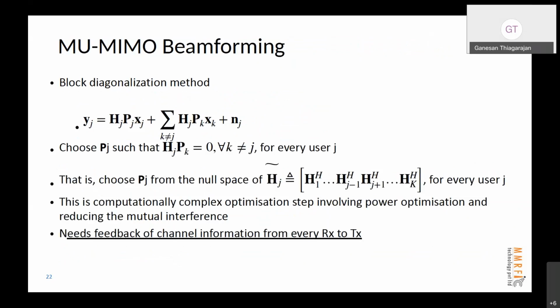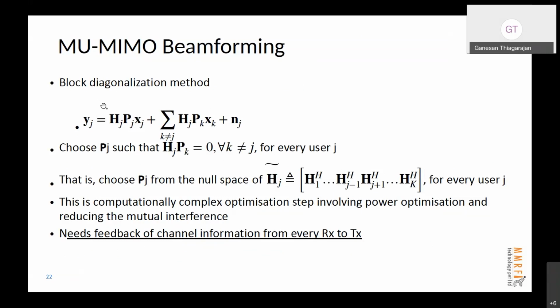And this is one of the popular algorithms called the block diagonalization method. In case you are interested, you can go and look at this paper. Actually, sorry, I forgot to put the reference. You can send me an email, and I'll send it to you. The idea is basically you want to minimize the interference to other users.